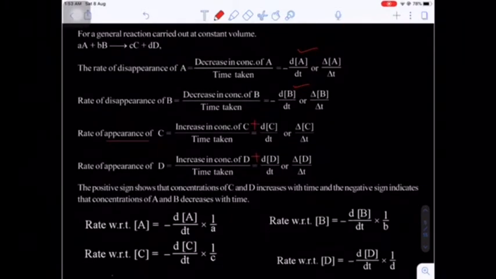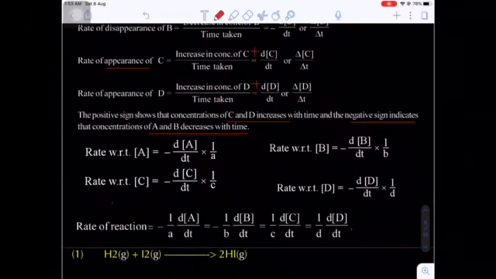The positive sign shows that the concentration of C and D increases with time, and the negative sign indicates the concentration of A and B decreases with time. Remember, rate is always positive, rate should not be negative. Only the negative sign corresponds to the concentration of reactants decreasing and the positive sign corresponds to the concentration of the products increasing.